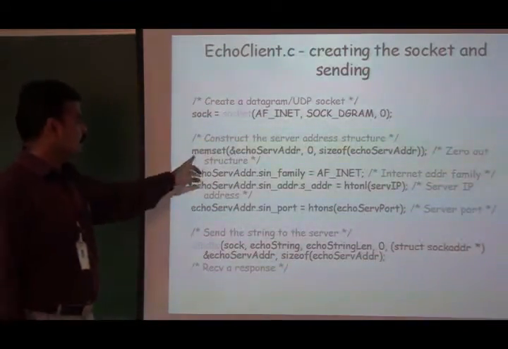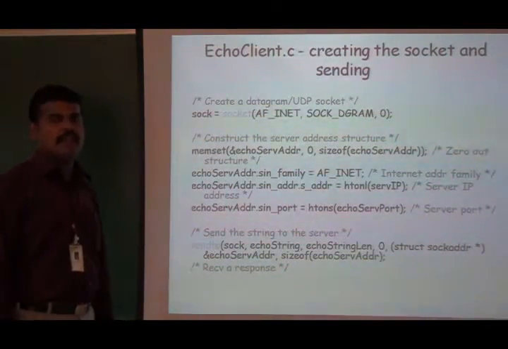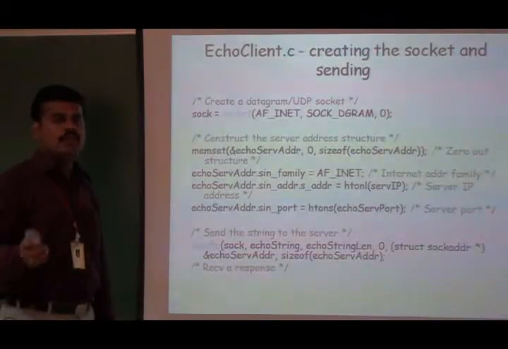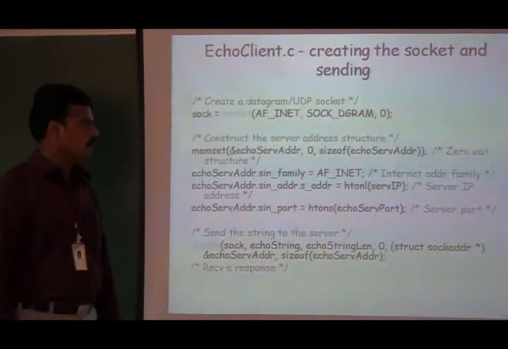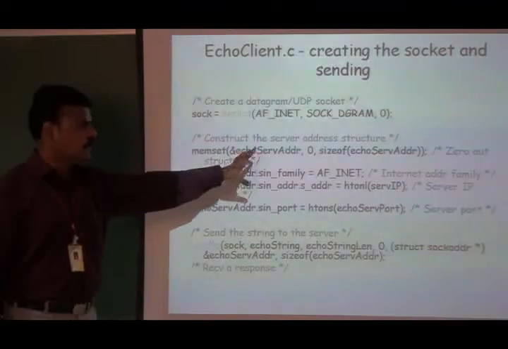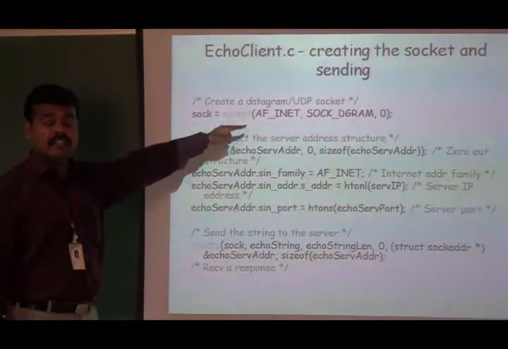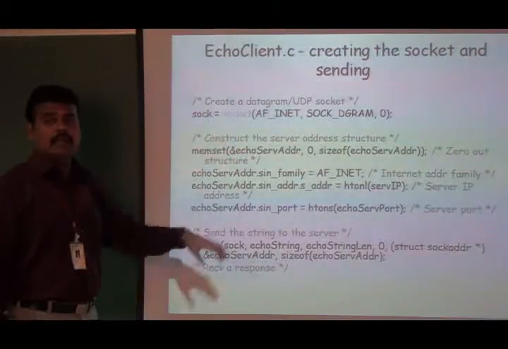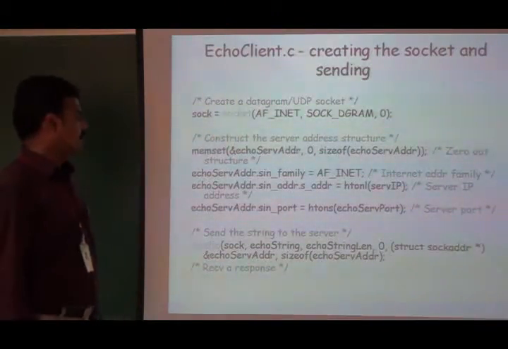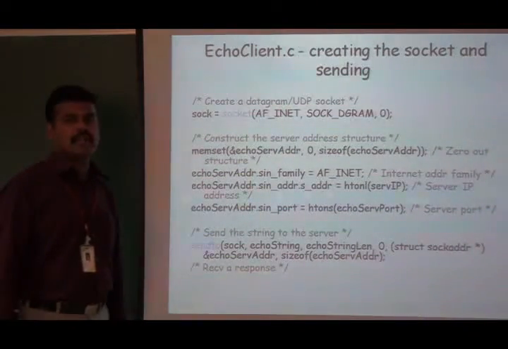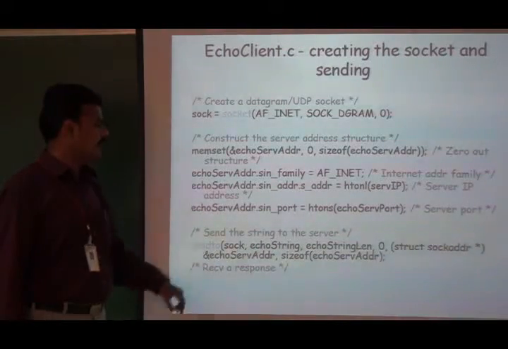Next, we are going to make use of the memset function. It's a byte manipulation function. It allows us to assign any value to the socket address structure. So here we are going to assign 0. We are going to initialize the members of the variable which has been created in the previous slide. Next we are going to assign some values to those members of the structure echoservaddr.